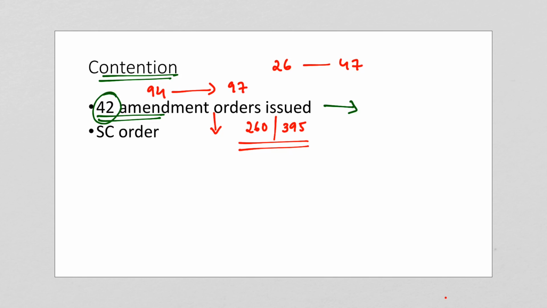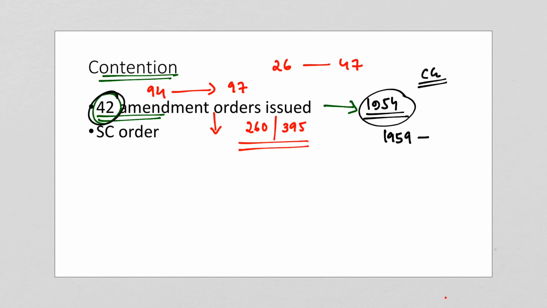But the contention here is that none of the 42 amendment orders had fulfilled the requirement of ratification by the Jammu and Kashmir Constituent Assembly. So 42 amendments were made to the 1954 order, but none of them were ratified by the Constituent Assembly. For this, the central government has argued that an elected state government's consent is enough. So the central government argues that the state government's assent was already taken before amending the order.